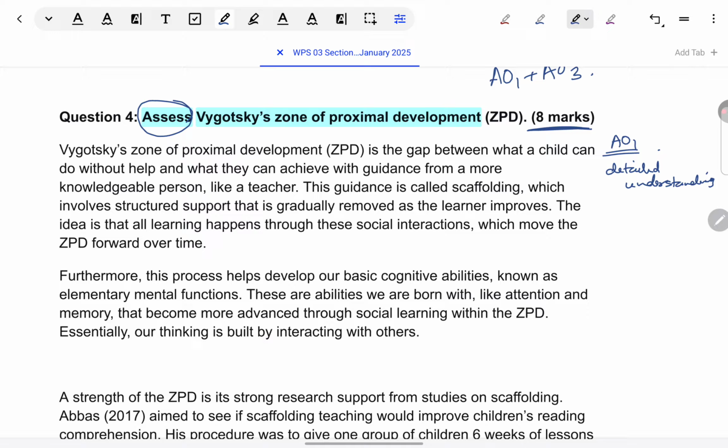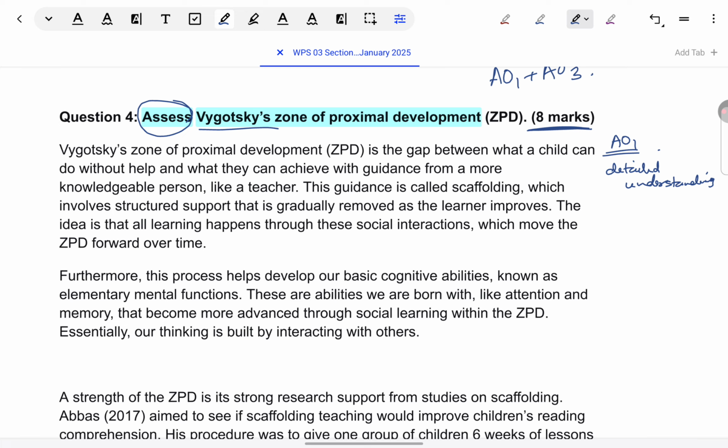So, just touching upon things should not be your strategy. Explaining should be your strategy. Most common problem we see while marking the essays is students are just naming points, just touching upon them, not showing their understanding at all. Like if I take an example from Vygotsky, ZPD. So they will just define ZPD as the difference between what the child knows and what the child is capable of knowing next. Nothing beyond that.